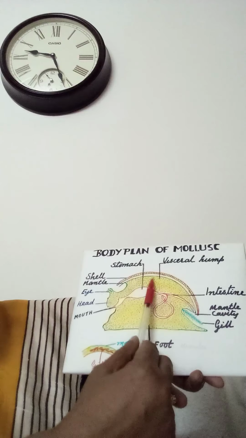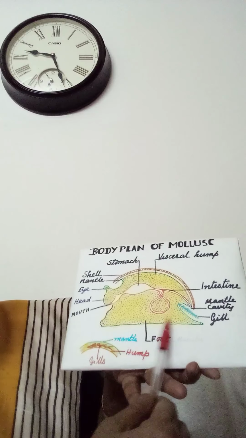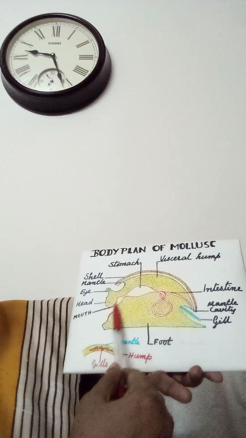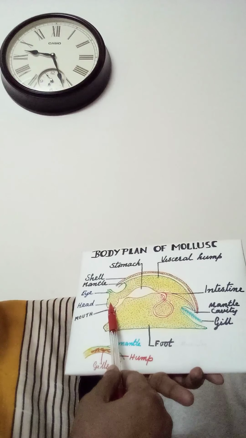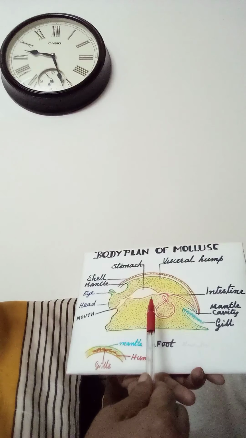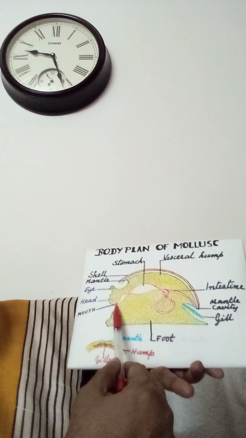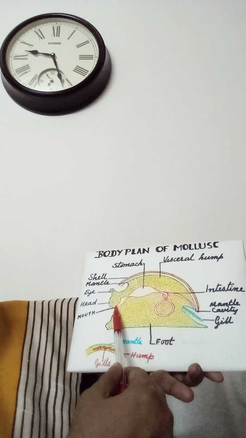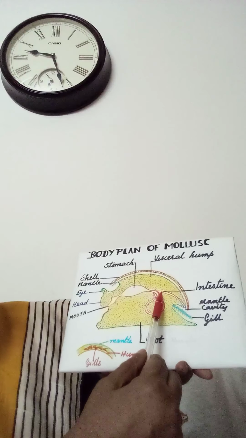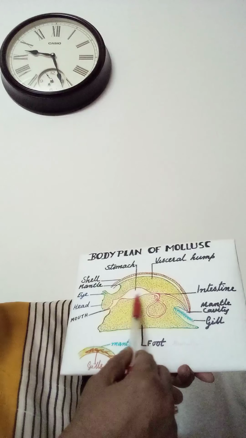And this is the muscular foot that is used for locomotion. The head will be containing sensory organs. Here eyes are there. Tentacles also will be there. Then this is the mouth region. This is the stomach. Then intestine. Then anus. This is the alimentary canal.